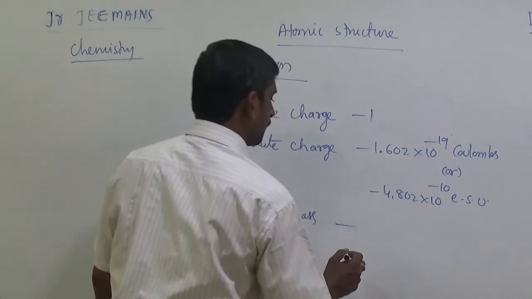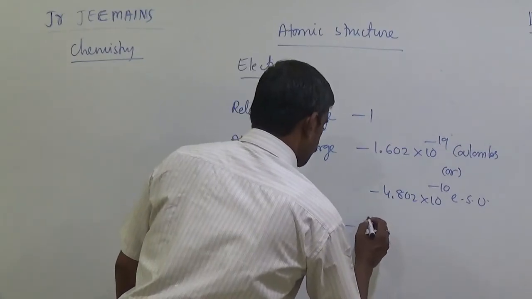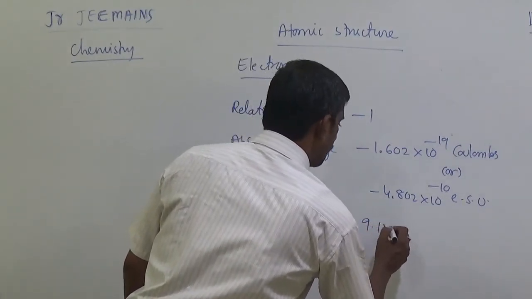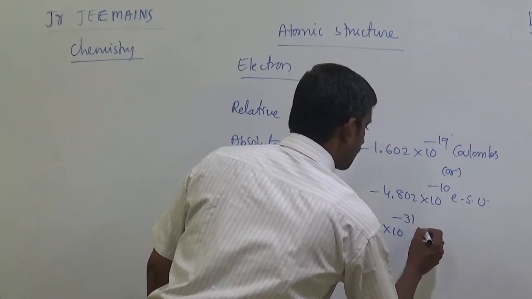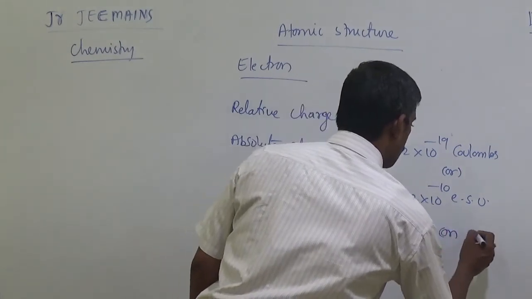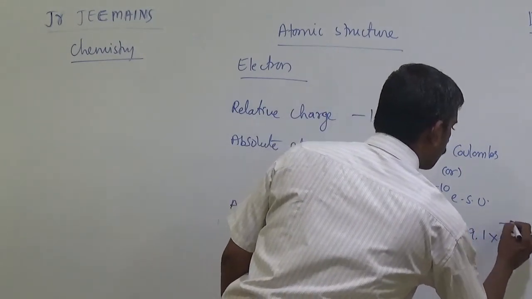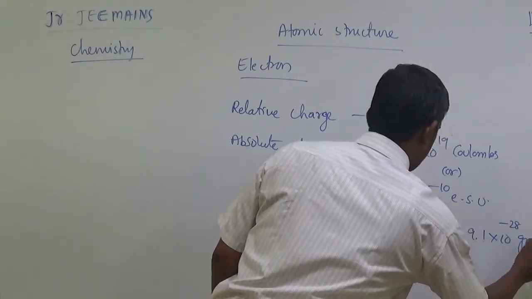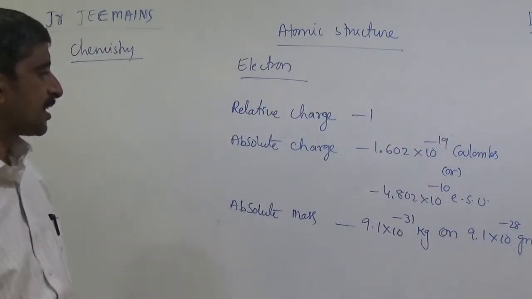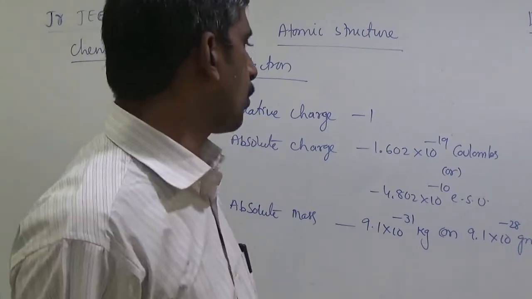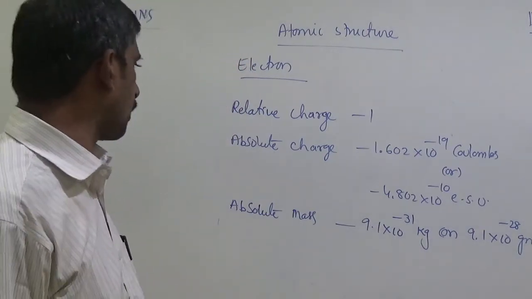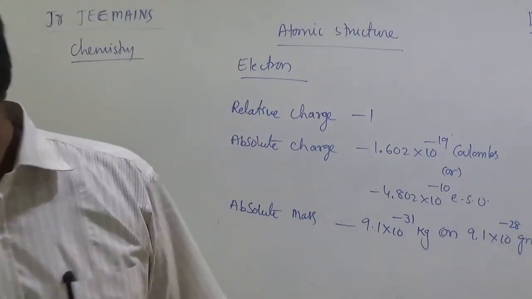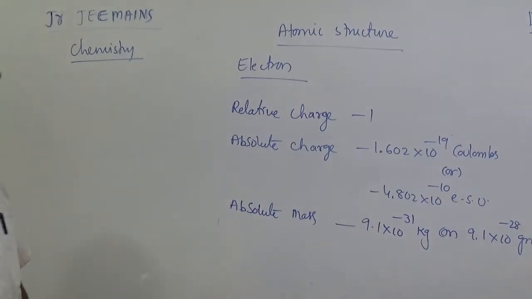And absolute mass is 9.1 into 10 to the power minus 31 kilograms, or 9.1 into 10 to the power minus 28 grams. That is the absolute mass. And another one is relative mass.